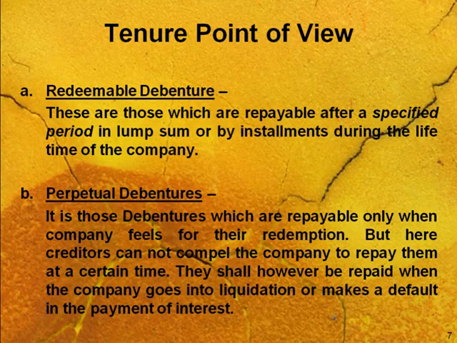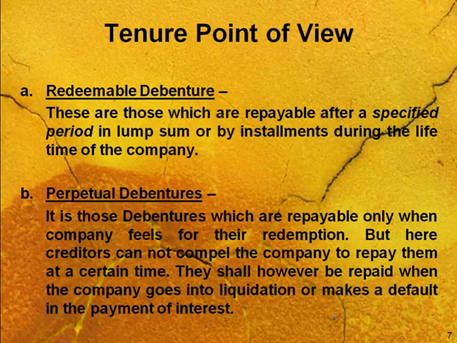They shall, however, be repaid when the company goes into liquidation or makes a default in the payment of interest. Only two points are there when the debenture holder can compel the company in case of perpetual. One, if the company is in a liquidity crisis, having less liquidity and going to wind up their business. In that case, they can compel the company.